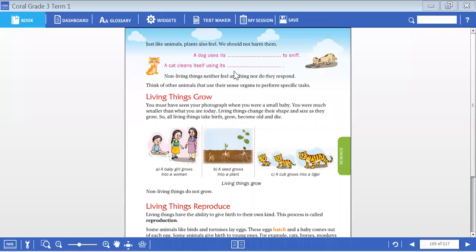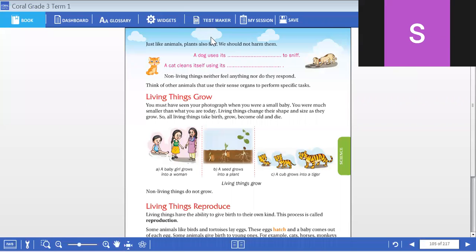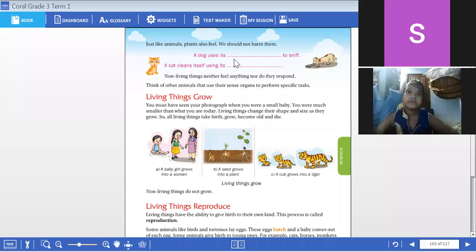A dog uses its nose to sniff. Sniff is nothing but smell. We use our nose to smell, and a dog also uses it to smell. Sniffing is nothing but seeing the smell.